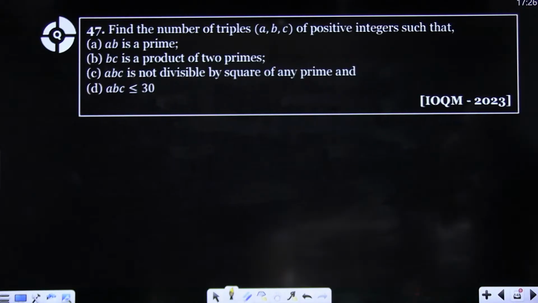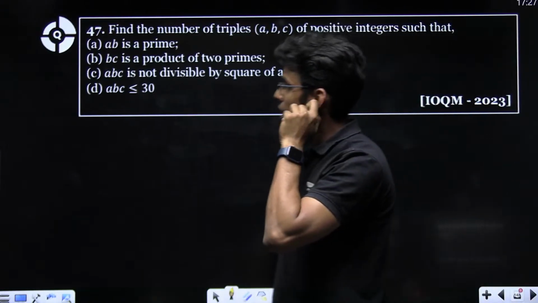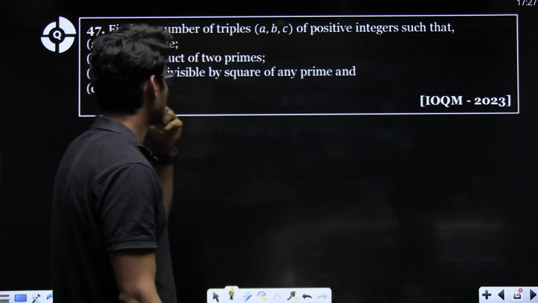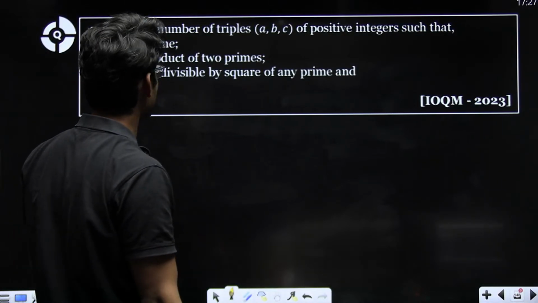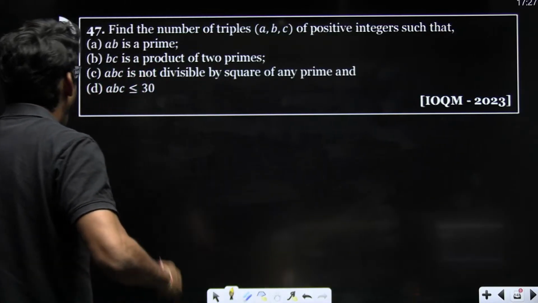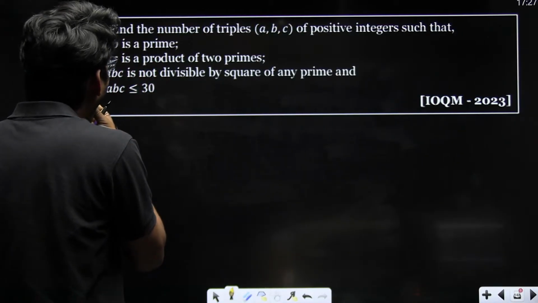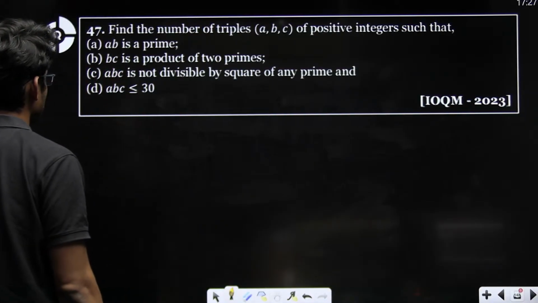Okay. Now, find the number of triples ABC of positive integers such that AB is prime. AB is prime. So A has to be 1, obviously. BC is product of 2 primes.